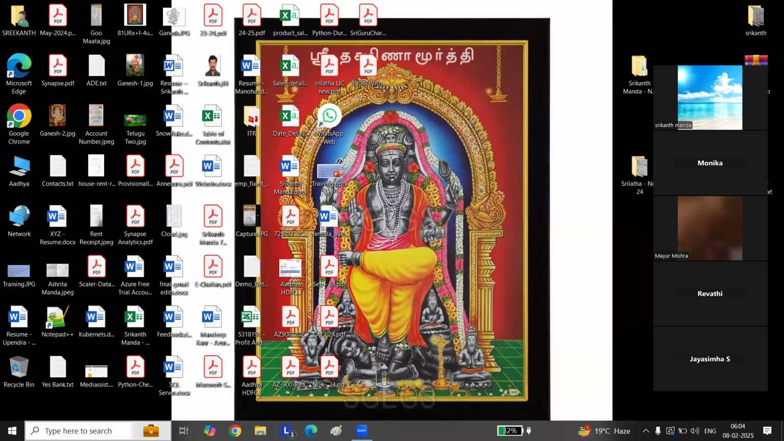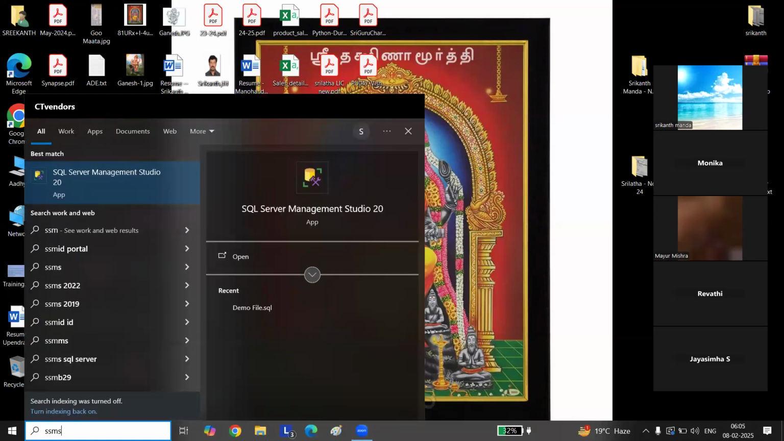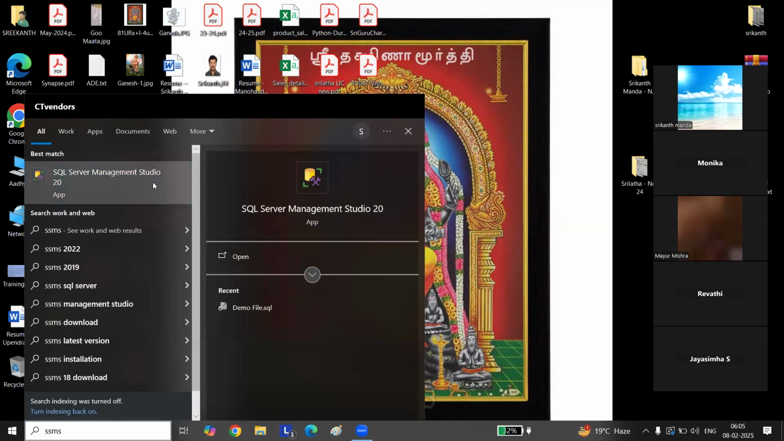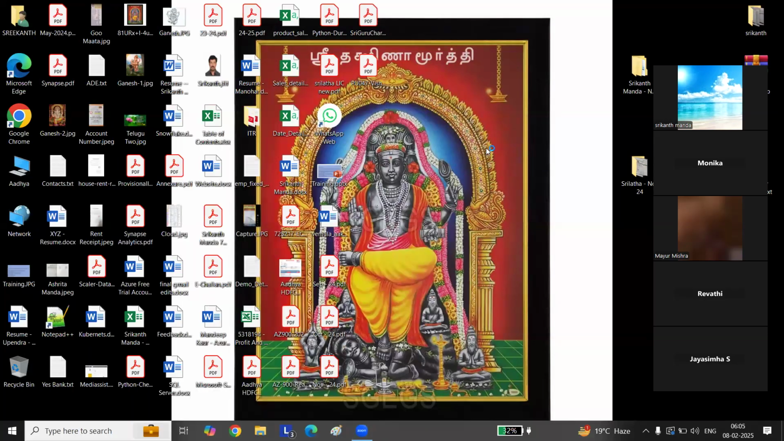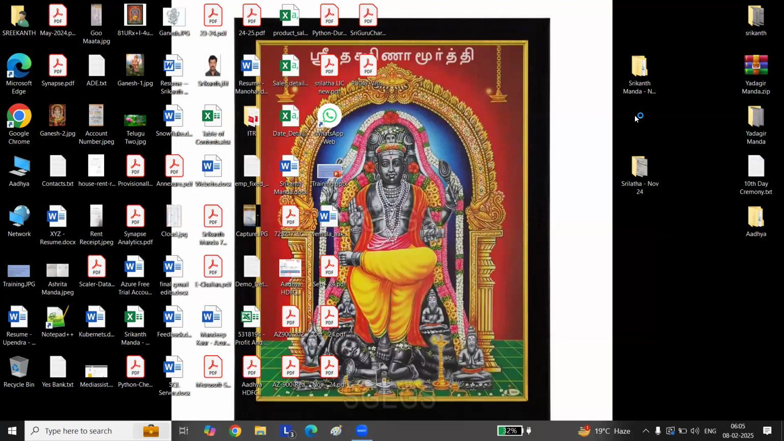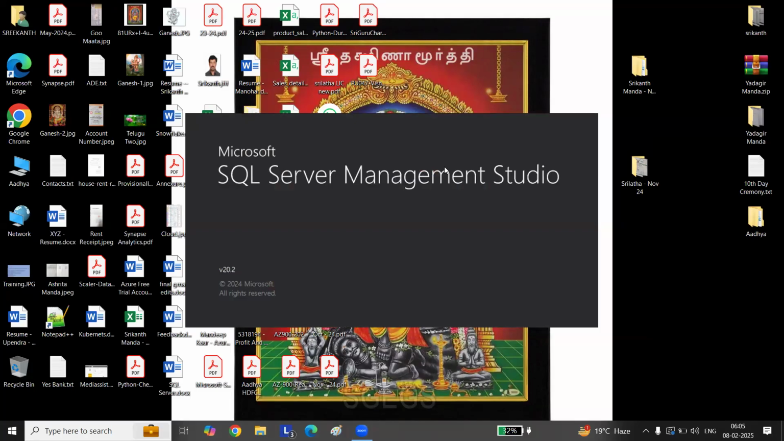Right. Let me open this SSMS here. So yesterday we were talking about constraints. We have seen four out of six constraints. Two are left over. We'll talk about that.